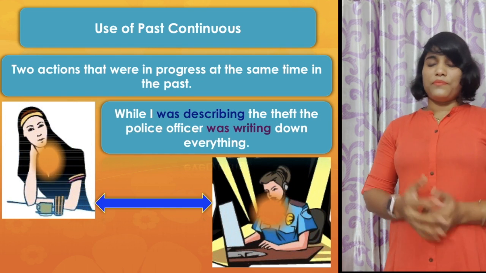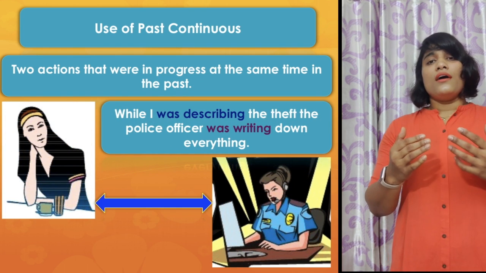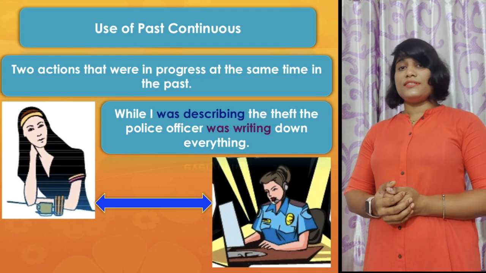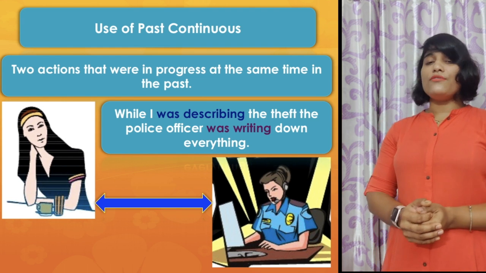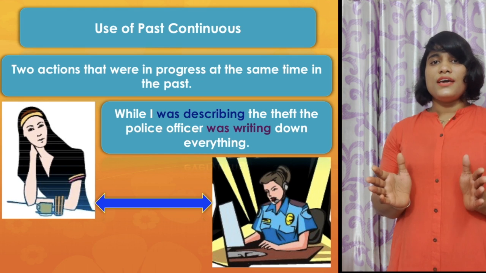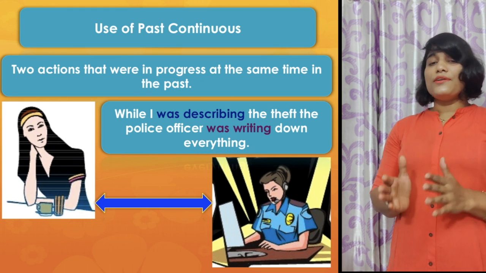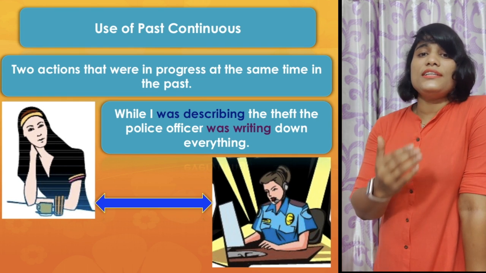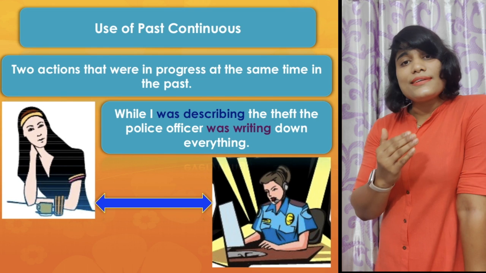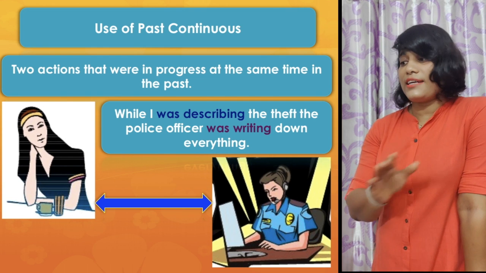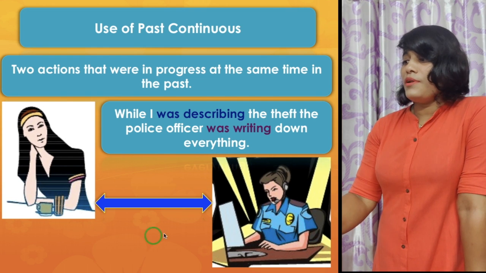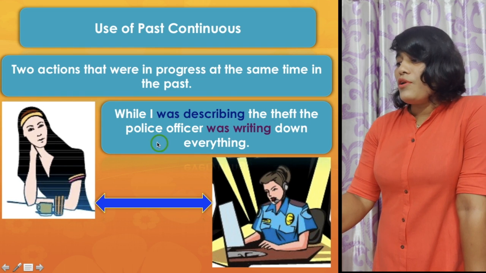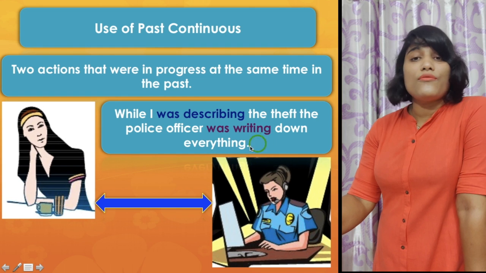There are more areas where you have to use the past continuous tense. This is very important: when there are two parallel actions and both are in progress, then you have to use the past continuous tense for both actions. Let's see the example. While I was describing the theft, the police officer was writing down everything.